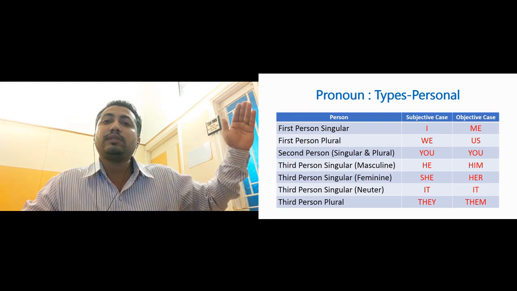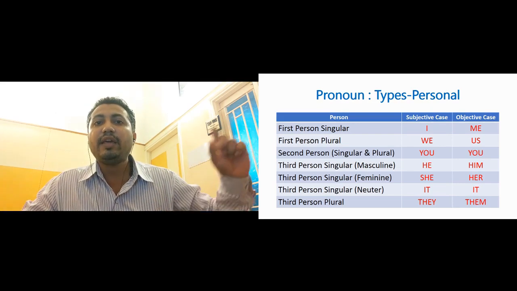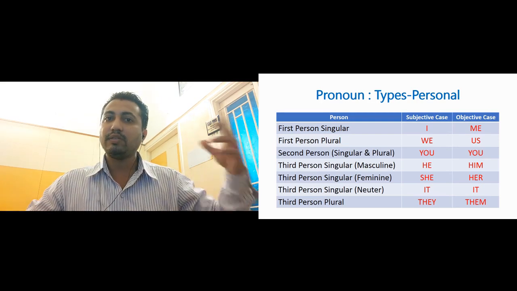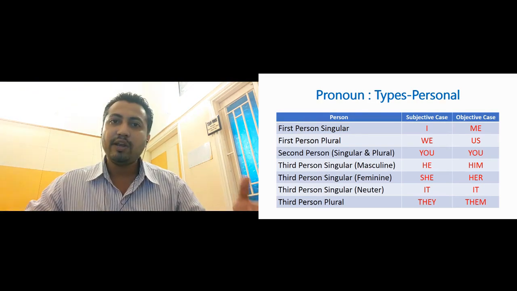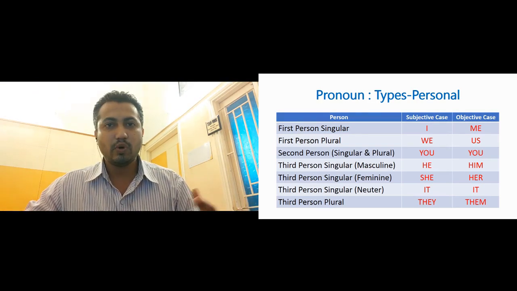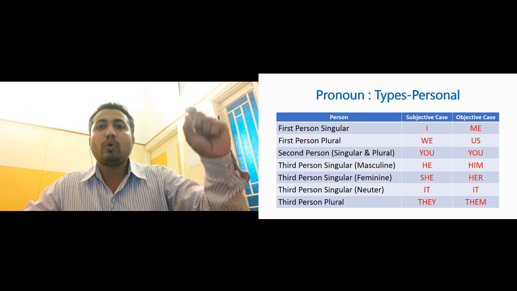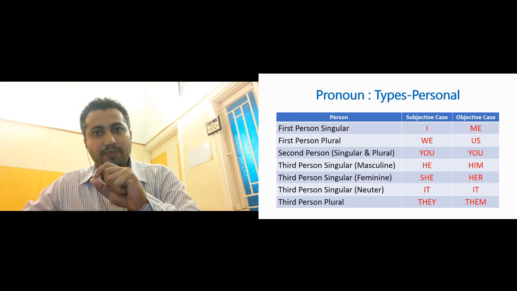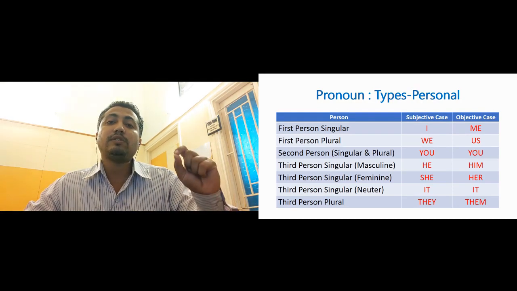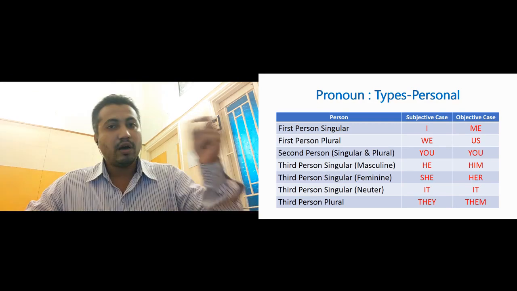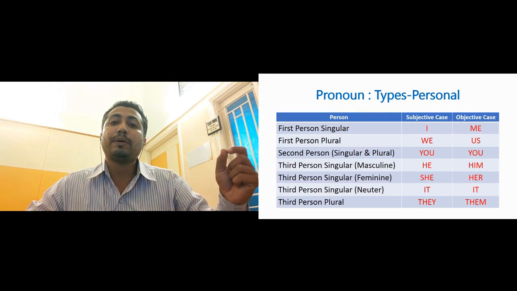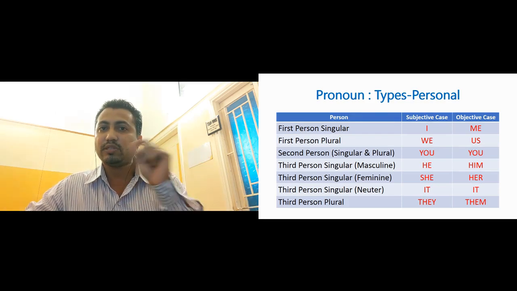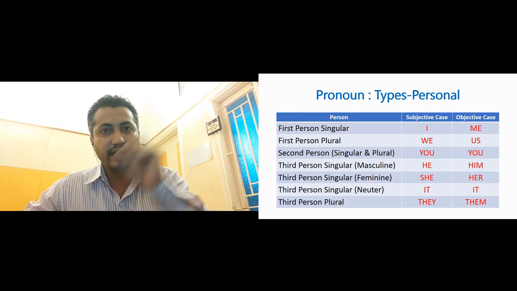So in the third person singular, we can clearly mention whether the third person singular is a masculine or a feminine or a neuter gender. Okay, I hope you are clear with this. So the pronouns for third person singular masculine are he, him. The pronouns for third person singular feminine are she, her, and the pronouns for third person singular neuter gender are it. It, again here if you go to see subject, object, both are it.